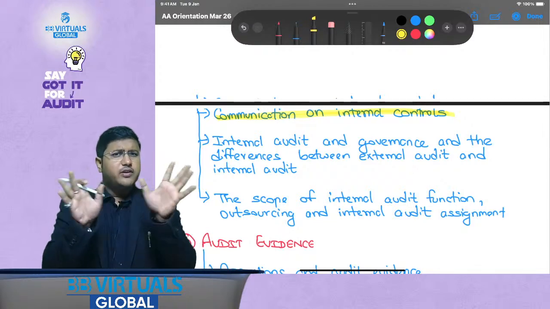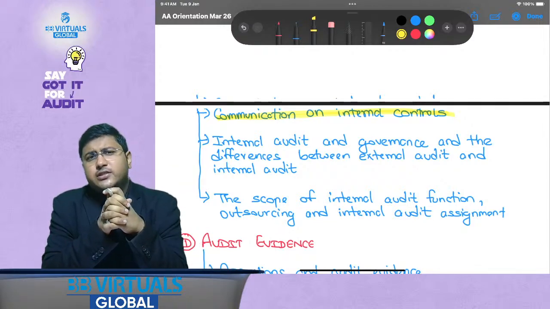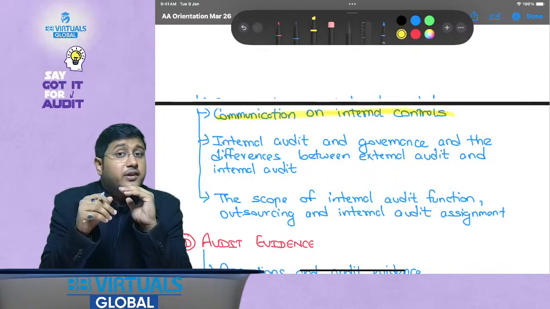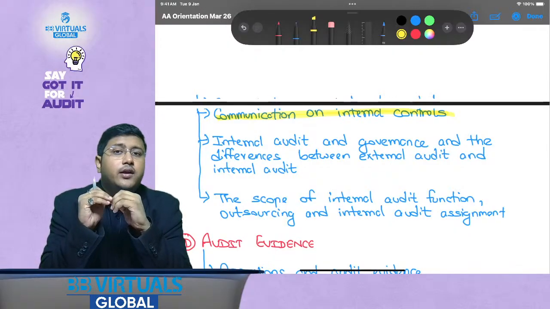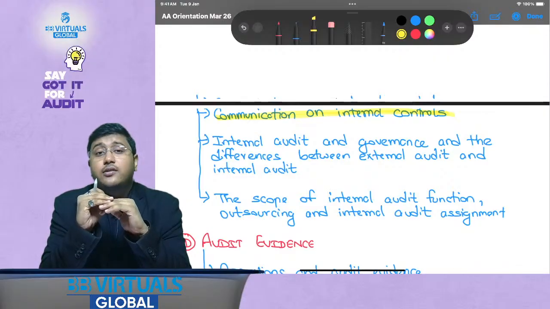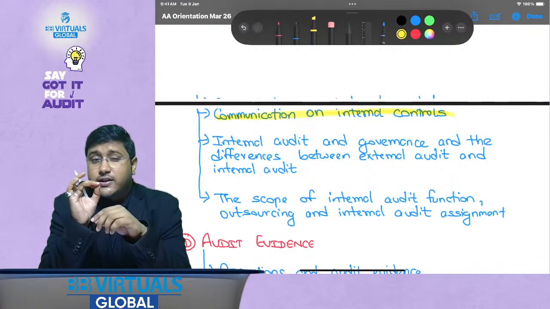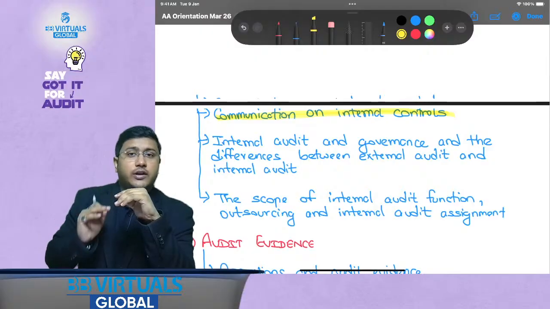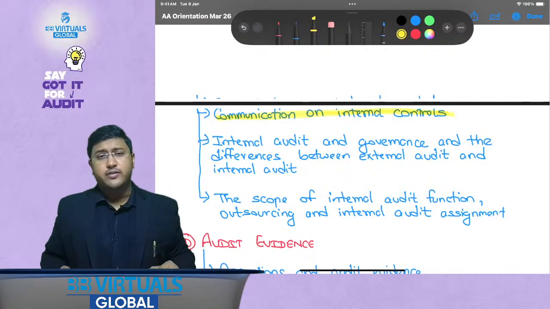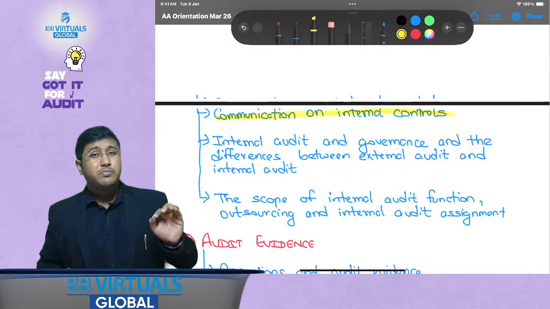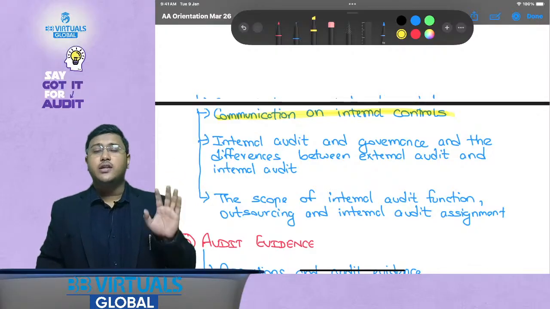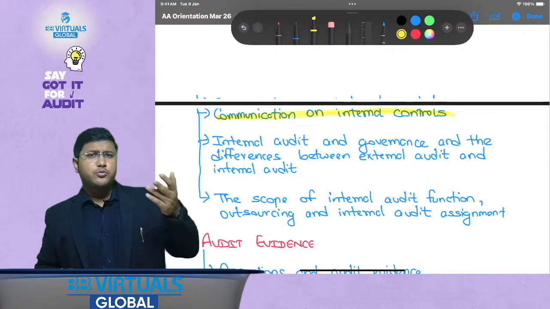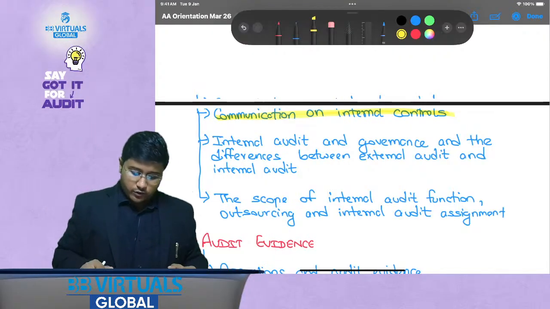Although we will cover it in detail during our regular lectures, generally we consider management as the highest authority, but that is not true. Those who are given the responsibility of strategic direction of the company are those charged with governance. These people are charged with the responsibility to govern the company. These are generally the promoters or the highest authority people of the company.